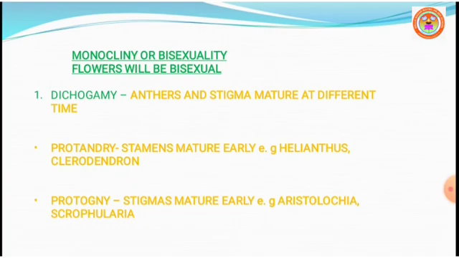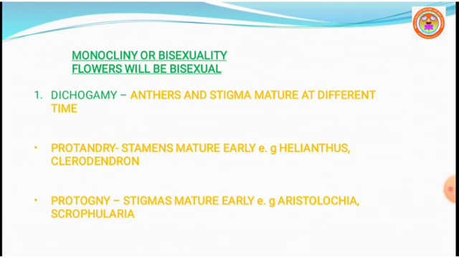So dicliny, in which flowers are unisexual. In the case of monocliny, flowers are generally bisexual. In this monocliny or bisexuality seen in the flowers, there are special adaptations to prevent self-pollination. So what are the adaptations?